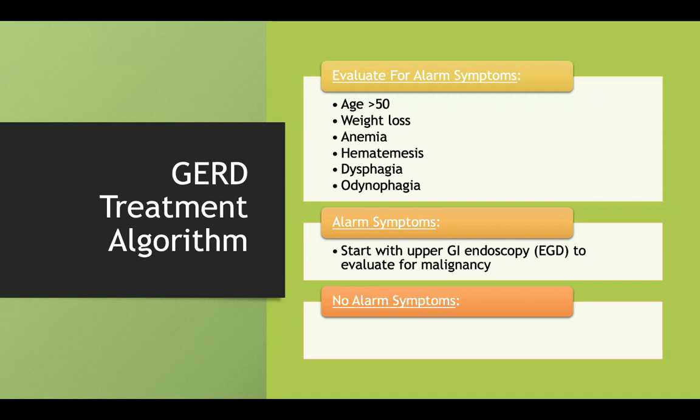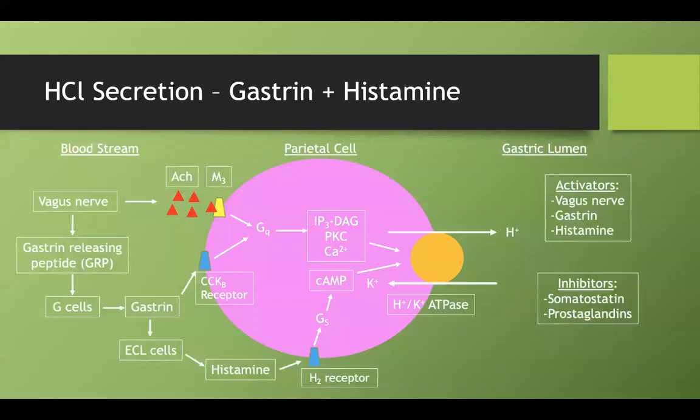If they don't have any of those alarm symptoms, if it sounds like a classic case of GERD, just some chest pain or heartburn that gets worse after meals or at night, and they're in their 30s, then you can start them empirically with a PPI or an H2 blocker.